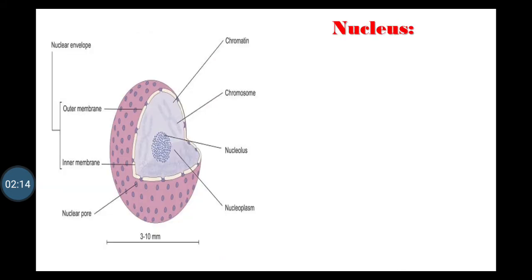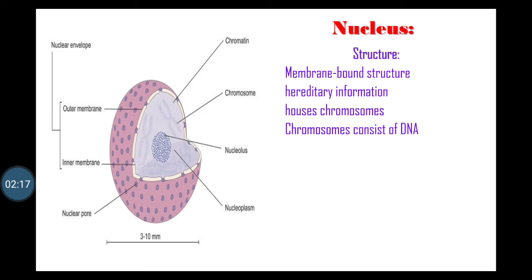Second organelle, nucleus. The cell nucleus is a membrane bound structure that contains the cell's hereditary information and controls the cell's growth and reproduction. The nucleus is the organelle that houses the chromosomes. Chromosome consists of DNA which contains hereditary information and instruction for the cell growth, development and reproduction. Chromosomes are present in the form of string of DNA and histones called chromatin.